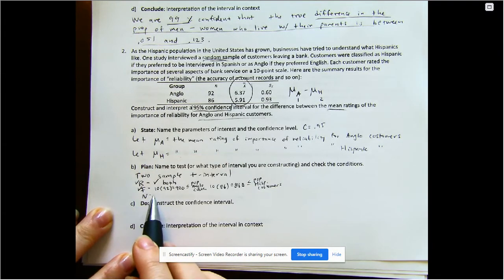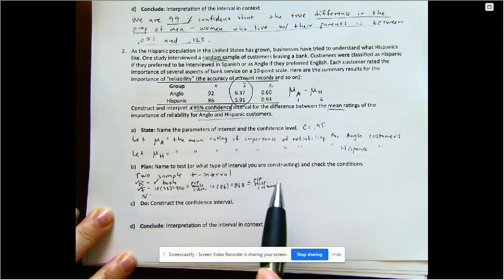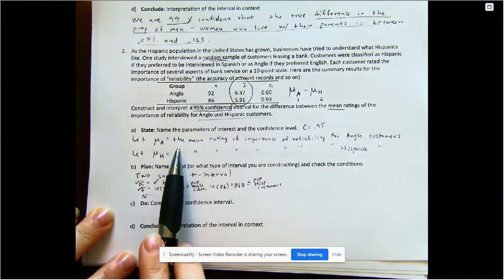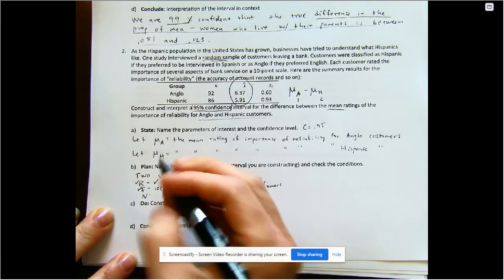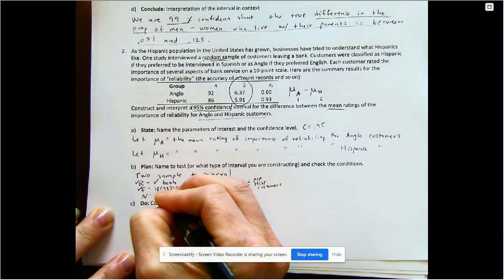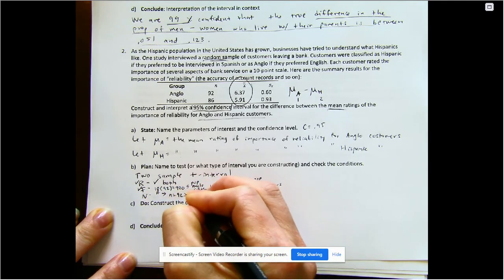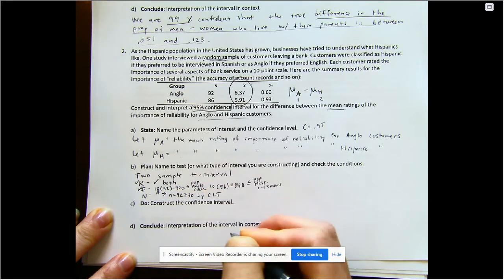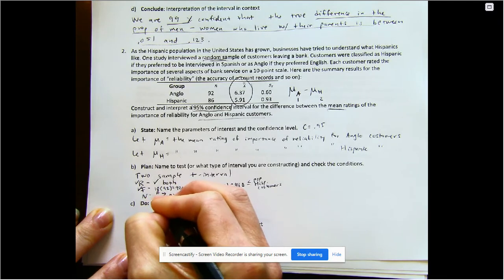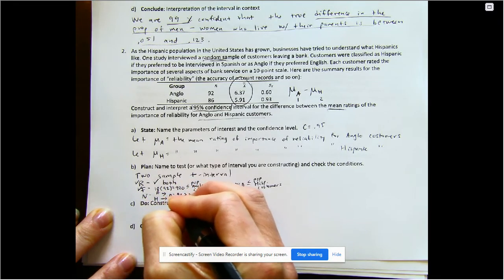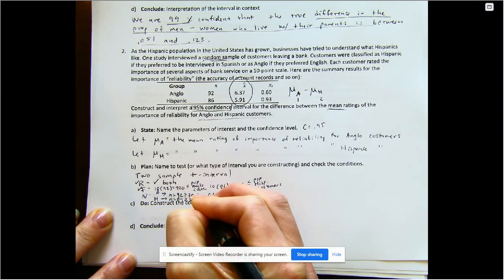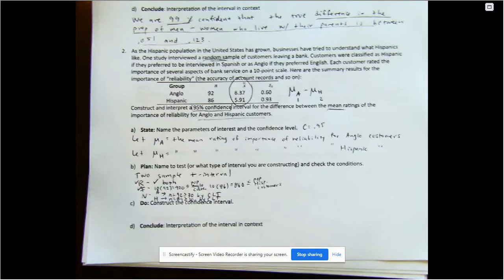And for normality, it's mean. So we're either going to use CLT or they're going to tell us. Now, they did not tell us in here, but our n's are big. So for Anglo, we have n equals 92, which is greater than or equal to 30 by CLT. And for Hispanic, our n is 86, which is greater than or equal to 30 by CLT. So we are good to go.